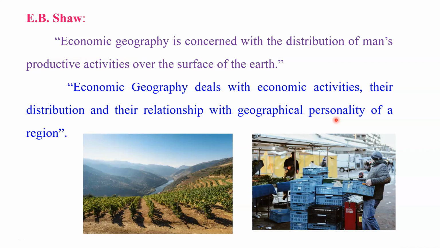If the geographical condition is favorable for agriculture, then agriculture will be developed in that region. If it is suitable for mining activity, then definitely mining activity is going to flourish. If it is suitable for tourism activity, where the nature and beauty of the region is very good, like Ooty, Simla, Darjeeling, or Mahabaleshwar, then definitely tertiary activity, I am talking about tourism, is going to develop in that region. It means the development of the economic activity of human beings totally depends on what type of geographical condition is present in that particular region.